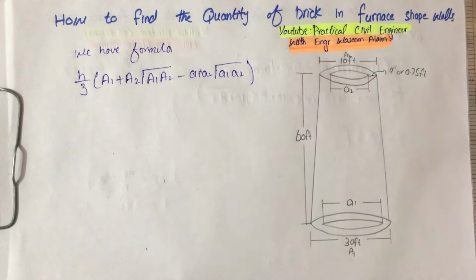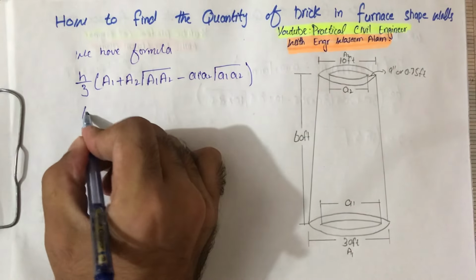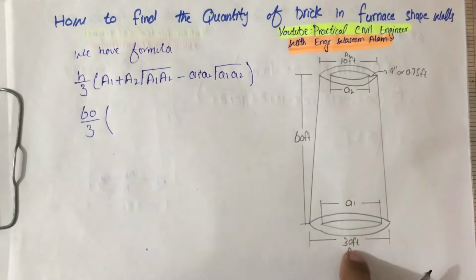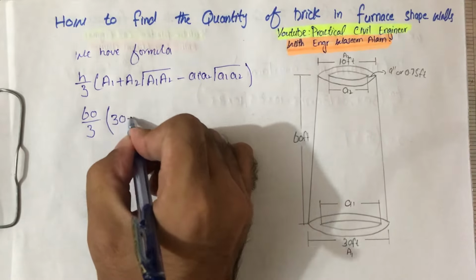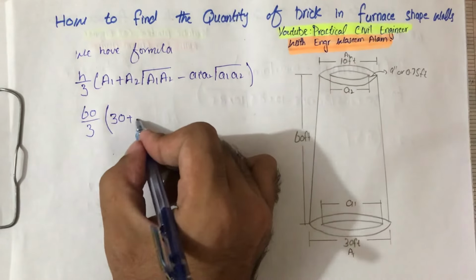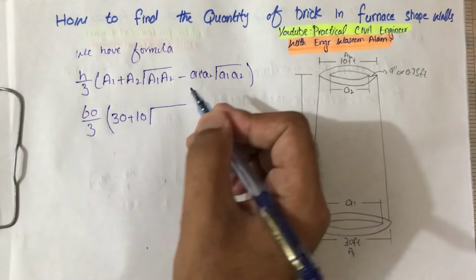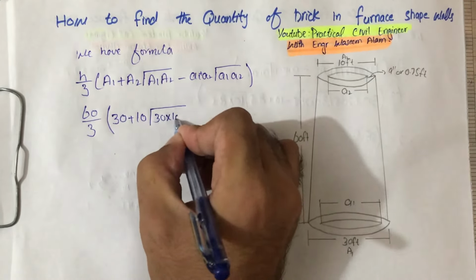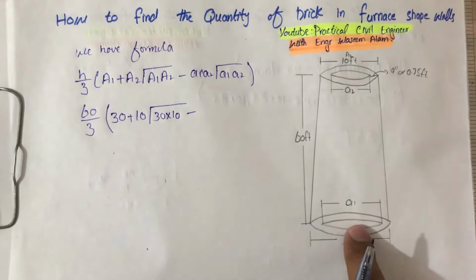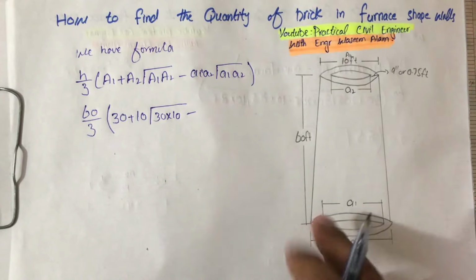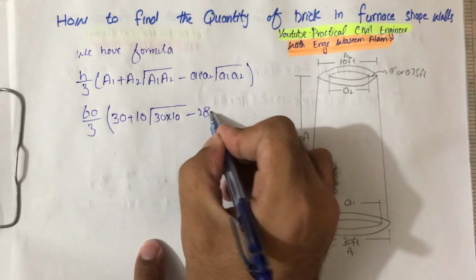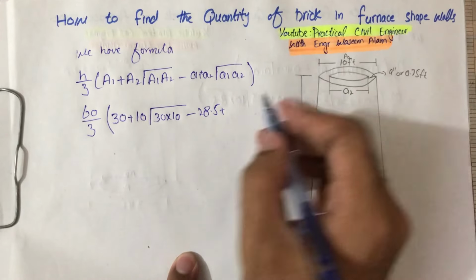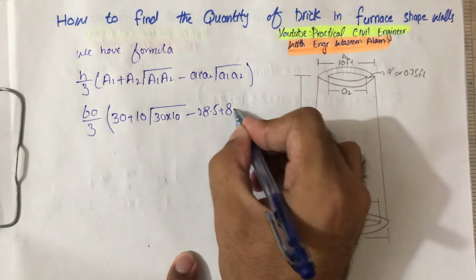So we have the values. Put h equal to 60, which is the height, divided by 3. A1 is 30 feet plus A2 is 10 feet. So A1 is 30 multiply 10. Minus a1, which is 30 minus 0.7 minus 0.7, so it will give us 28.5, plus 10 minus 0.7 minus 0.7 at both sides, so it will give us 8.5.